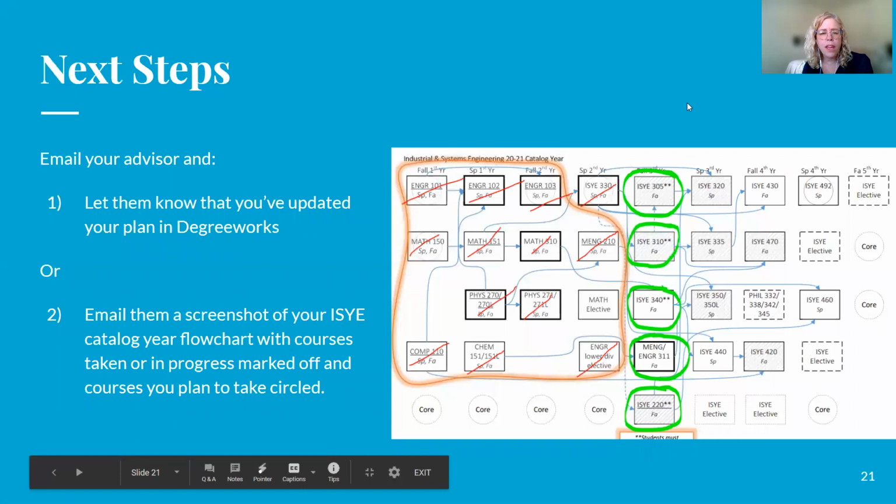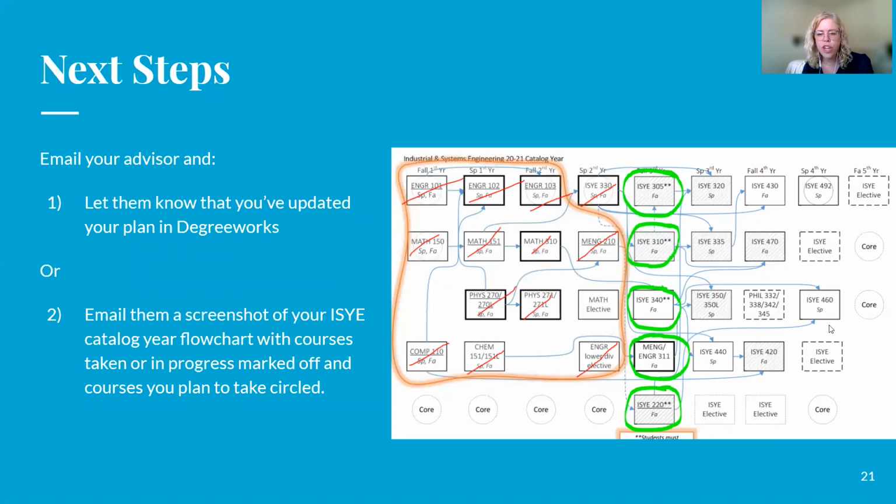So next steps, in the email that you received from me, it outlines these steps, but in general, Dr. No would really like you to use the plan in DegreeWorks. If you know what that is, please use it. So update your plan, then you can send an email to your advisor and let them know that your plan is set, and they can take a look at it.